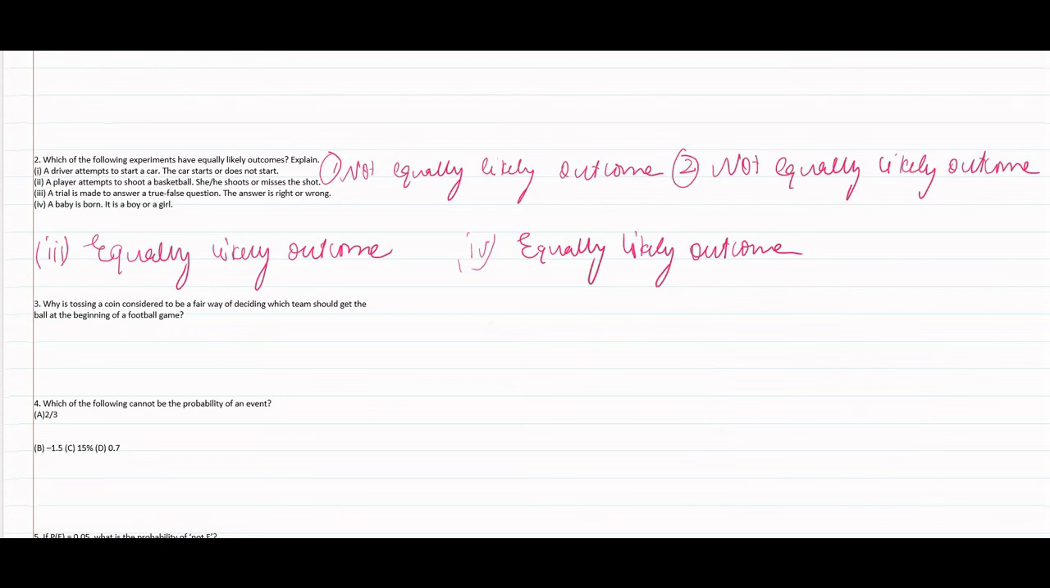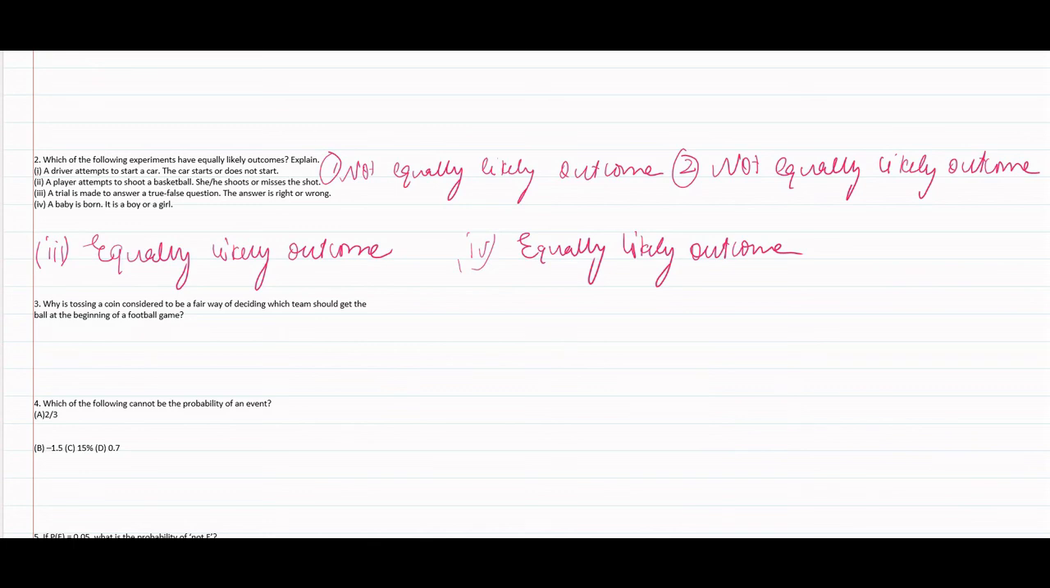Let's move to the third question. Why is tossing a coin considered to be a fair way of deciding which team should get the ball at the time of a football game? So in this question we have to explain why tossing of a coin is used to decide which team should get the ball while starting a football game.